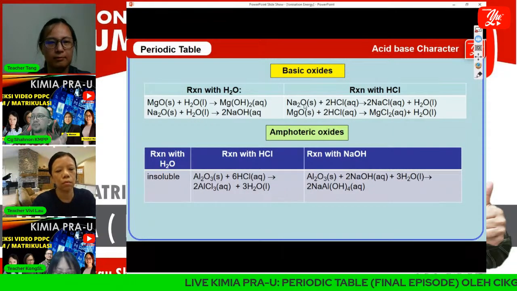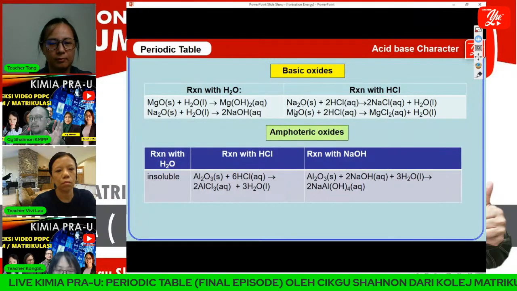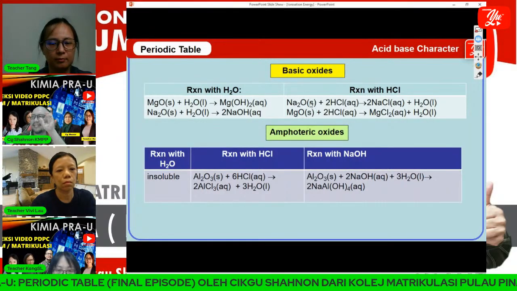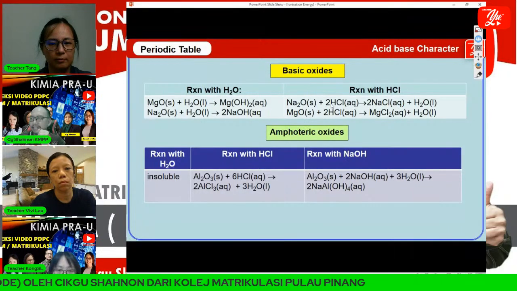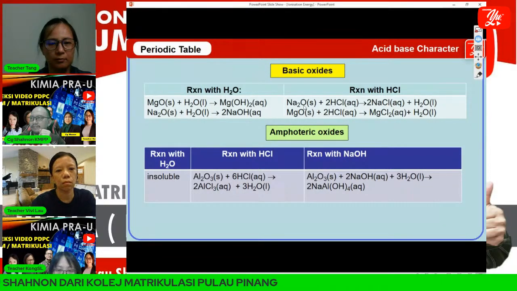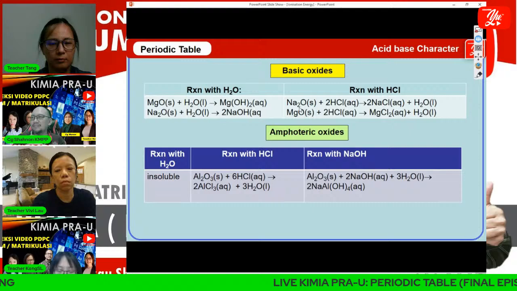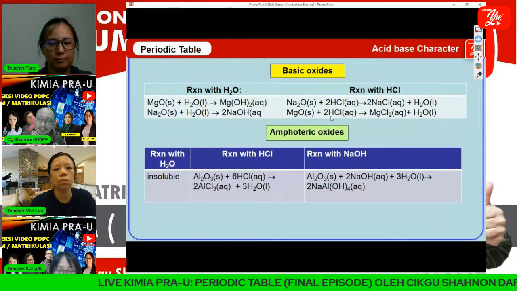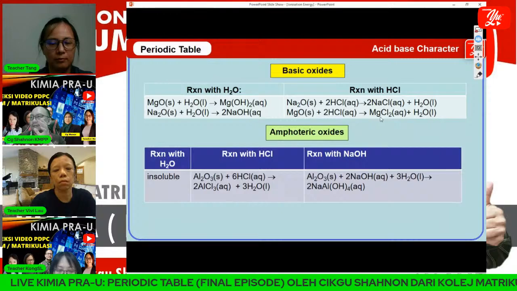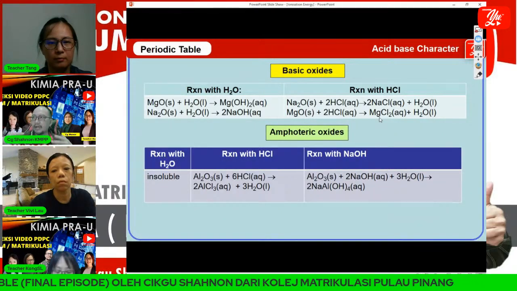This shows that oxide of sodium, or sodium oxide, is basic because it can react with acid. The same goes for magnesium oxide. Magnesium oxide can react with acid to form salt and water.